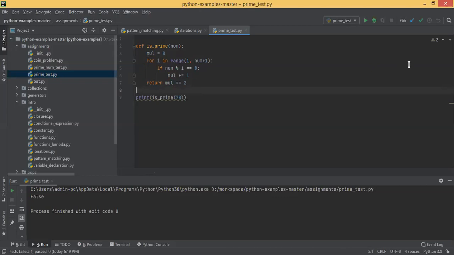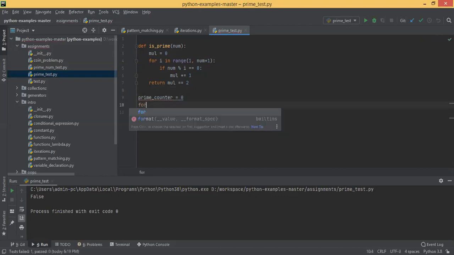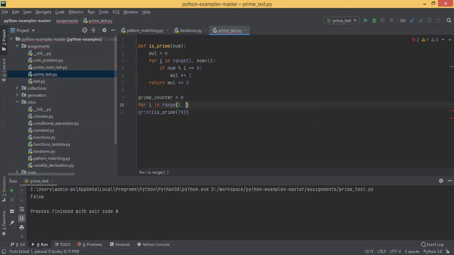Then again, you can just count. A prime counter is equal to 0, and then I'm again looping for i in range 1 to 1001, because the last number is not considered here.